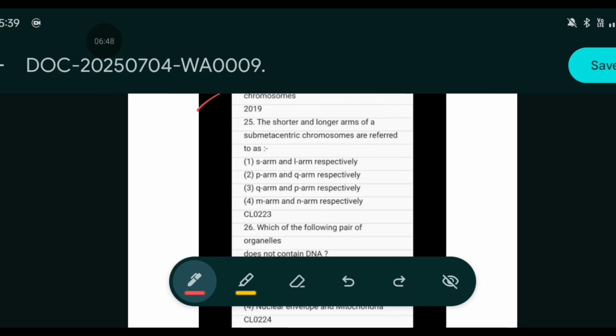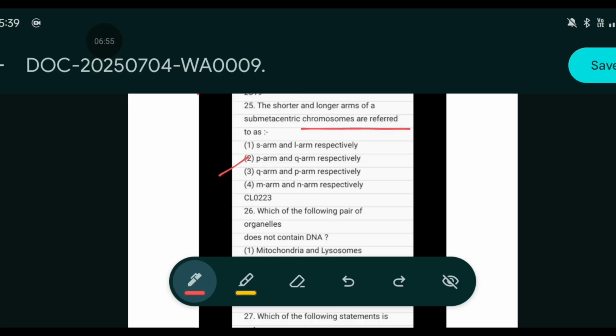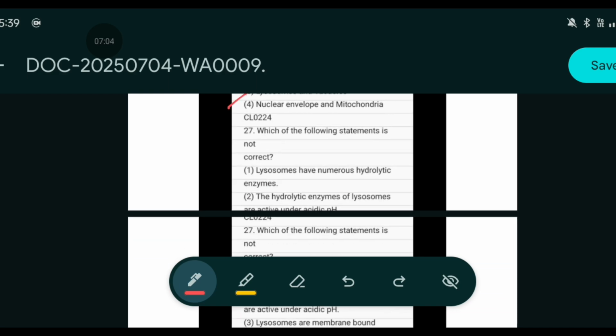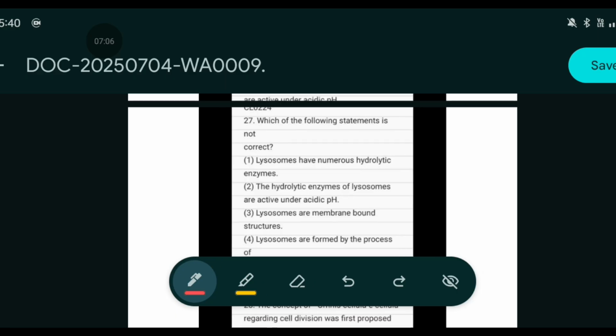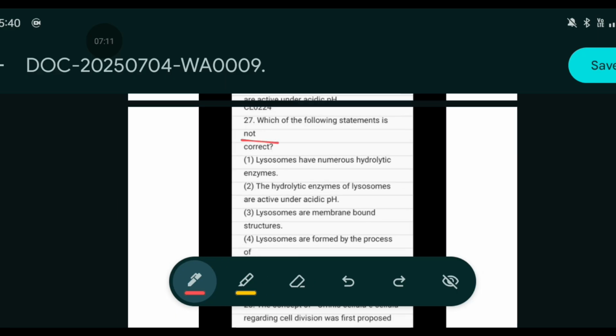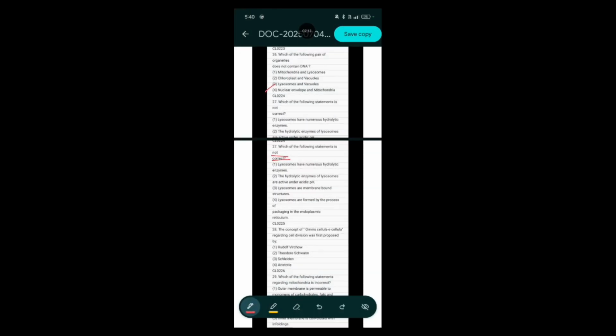The shorter and the longer arms of the submetacentric chromosome are referred to as, yes, P-arm and Q-arm respectively. Which of the following pair of organelles does not contain DNA? Lysosome and vacuoles. Which of the following statement is not correct? We need to find the incorrect one.